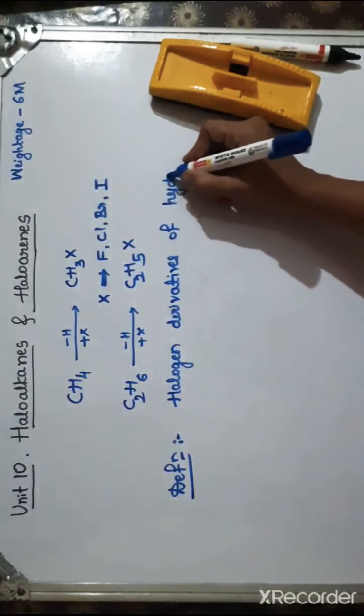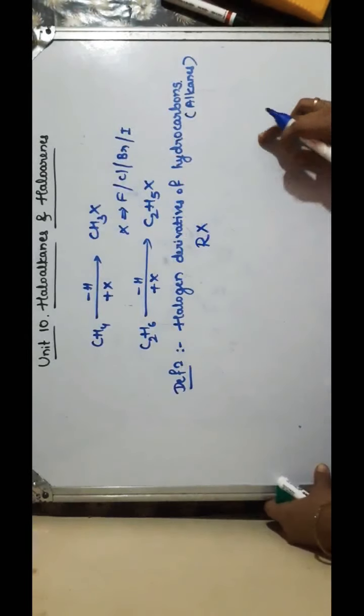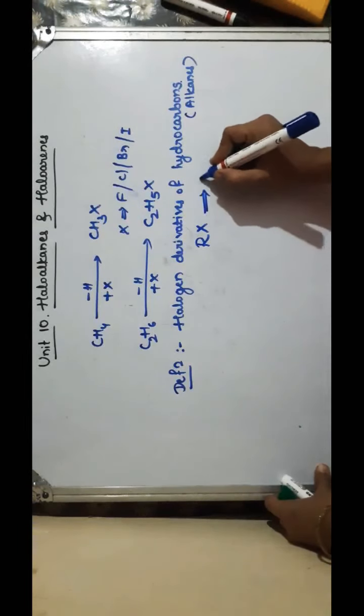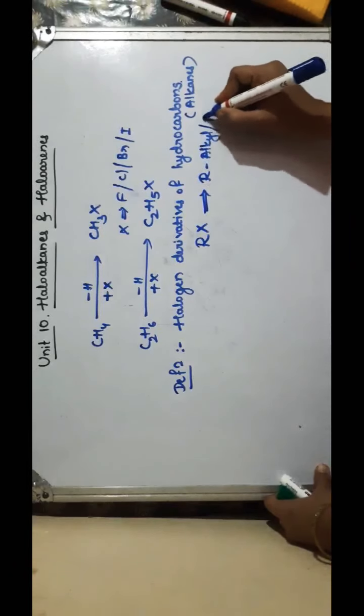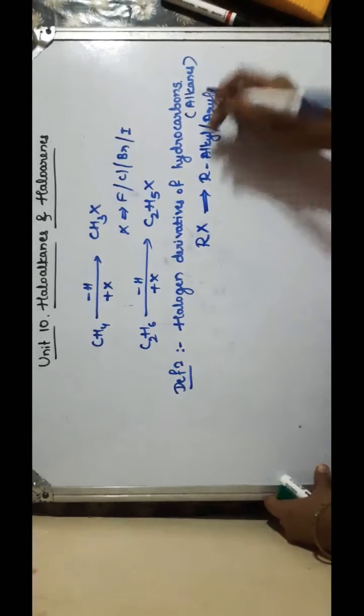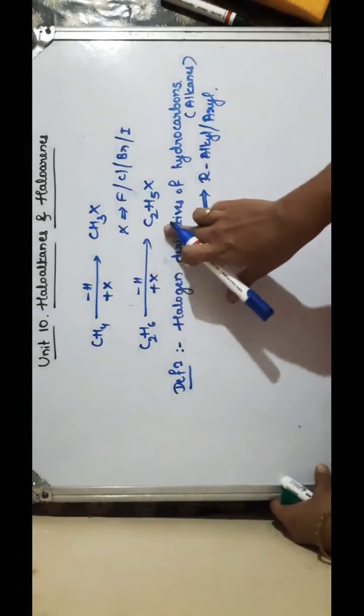And generally, haloalkanes or haloarenes are represented by RX, where R is a general representation. R may be an alkyl group or it may be an aryl group. Look here: CH3X, C2H5X. So this is the R group, that is CH3, C2H5, alkyl groups, methyl, ethyl.